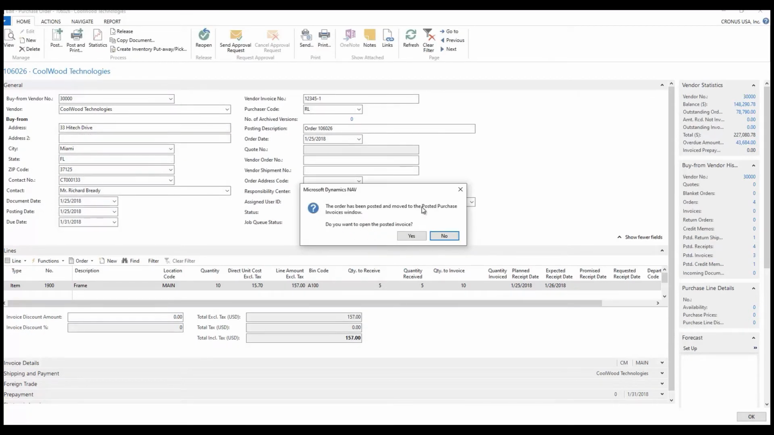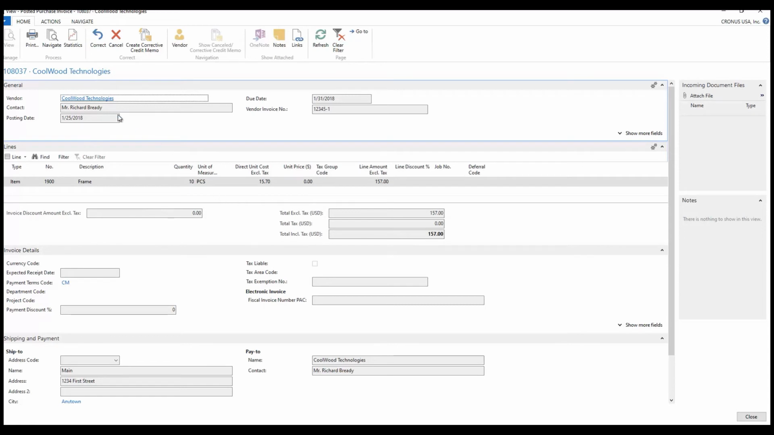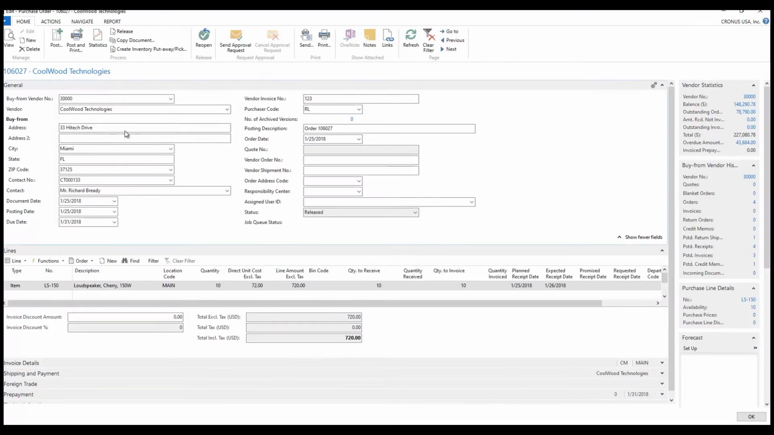This is posting these. It says the order has been posted and moved to posted purchase invoices. Do you want to see it? I can say yes. And this will actually take me over to my posted purchase invoice for this transaction that just took place. So I'm going to close this posted purchase invoice. And if you notice, I've gone to 106027 in my purchase orders.